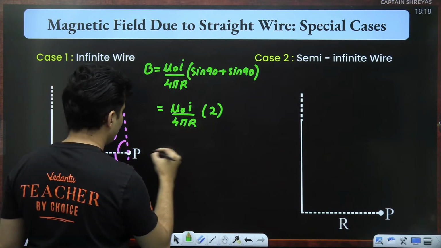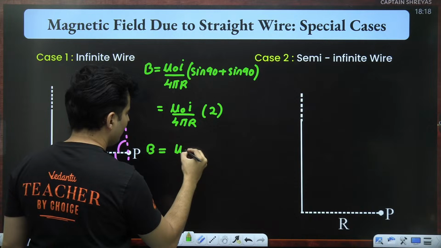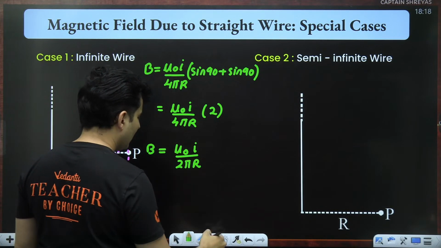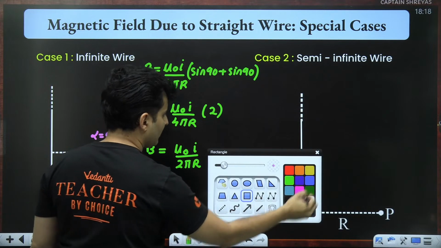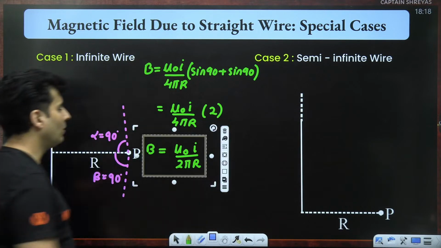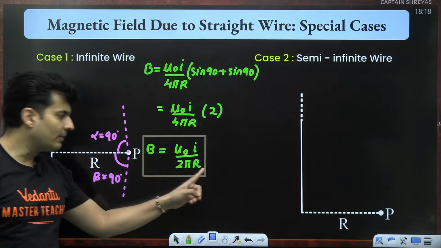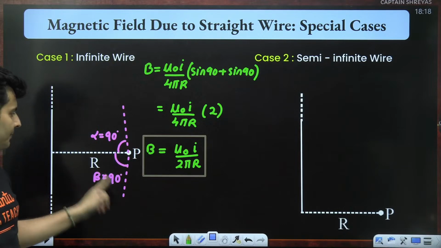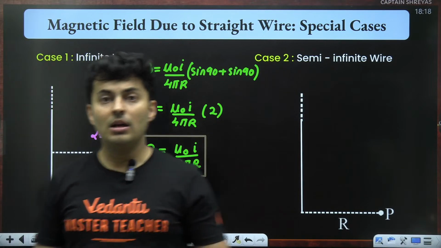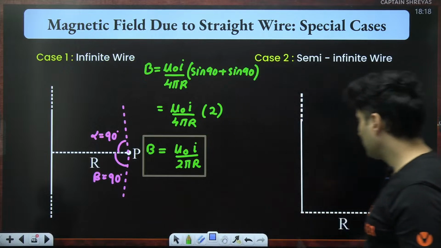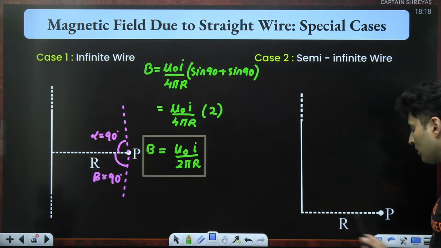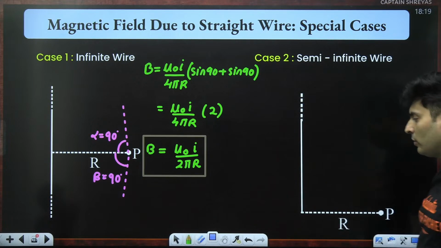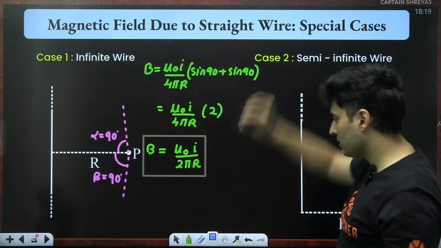2 and 4 cancel. So the magnetic field here will be mu naught into current divided by 2 pi into r. That's the answer that we get. That's the special case for an infinitely long wire. Is that clear? Mu naught I by 2 pi r, because sine 90, sine 90 both were 1, 1 plus 1 is 2, 2 and 4 cancel. Semi-infinitely long means you are standing close to the end of the wire, but the other end is infinitely far away from you, or it's a very long wire, the end is not in sight.